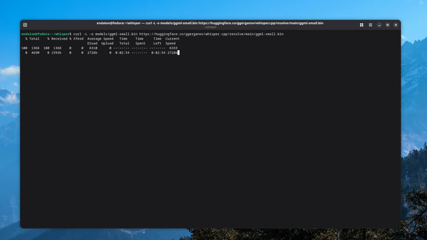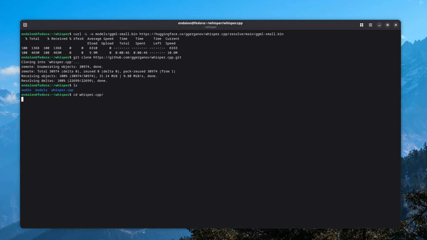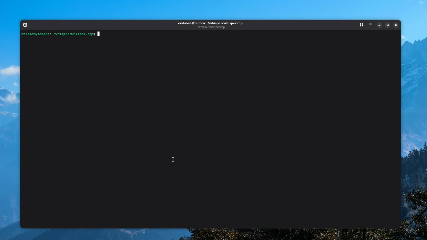So all I have to do now is decide what model to use. I'm going to use the GGML small model because it's not too big and it's not too small, and the results are actually very good. So I'm going to download this model into the models folder. And once that's done, all I have to do is download the repository for Whisper and build the program. We can do this by simply cloning the repo, and then we can go into the Whisper directory and type make.